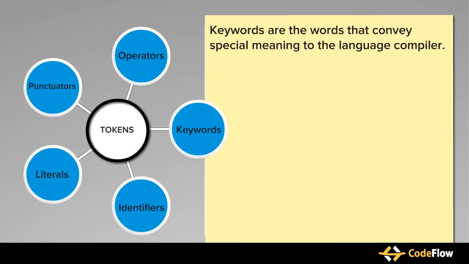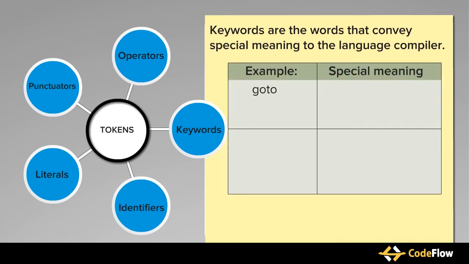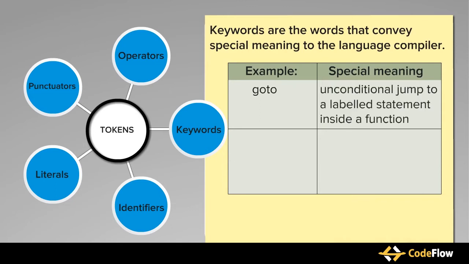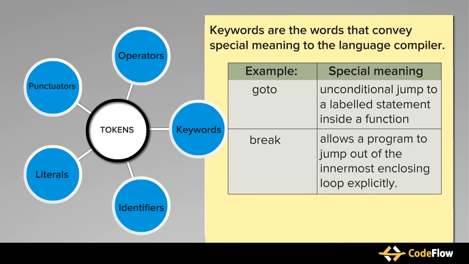Keywords are the words that convey special meaning to the language compiler. For example, goto is a keyword which is used for unconditional jump to a labeled statement inside a function. Break is another keyword which allows a program to jump out of the innermost enclosing loop explicitly. Like these keywords, all the keywords have special meaning and thus we cannot use them to name a variable, function, or a constant.